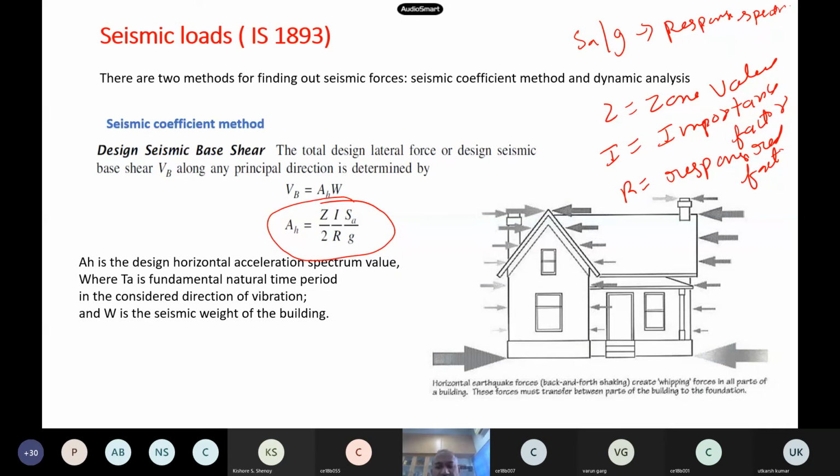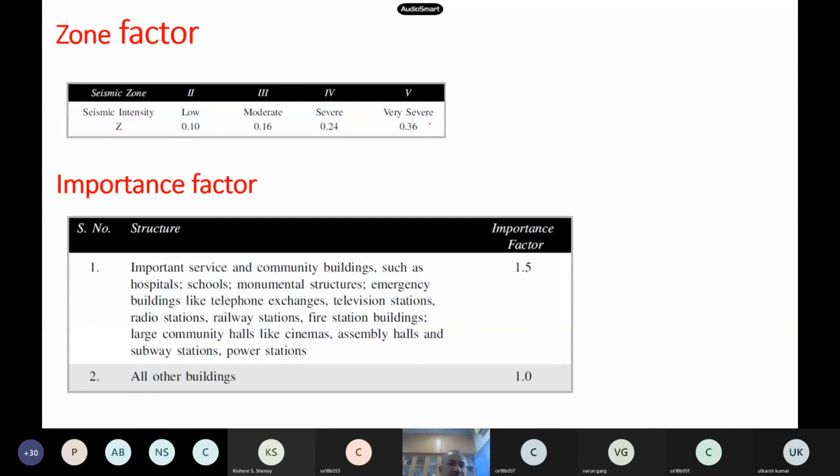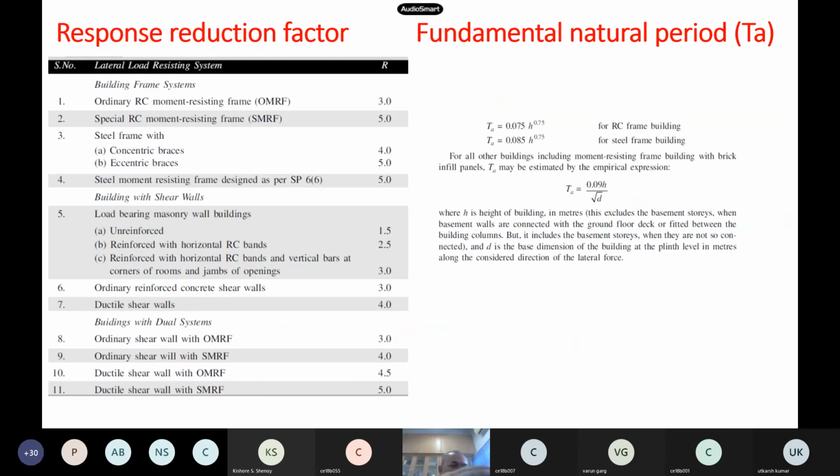This is a horizontal load, right? For horizontal load we define the base shear. So you find this AH, substitute here, multiply by the weight of the building, and you will get your base shear, how much shear you have to design your structure for. This is how the code says. The seismic zone factors I already showed you: 0.1, 0.16, 0.25, 0.36. For importance factors, community buildings, monumental structures, hospitals, schools, all these, you have to use 1.5. For all other ordinary buildings, you can use an importance factor of 1. So this is the I factor. Then we have the R factor also. Here also, depending on the structures, the code gives you these types of numbers.